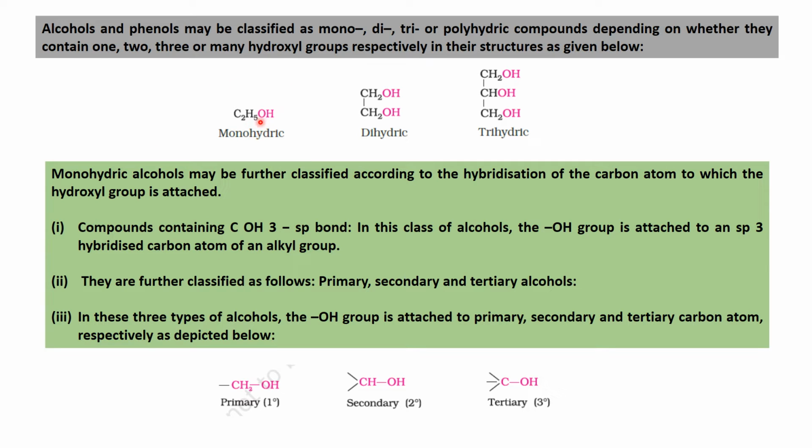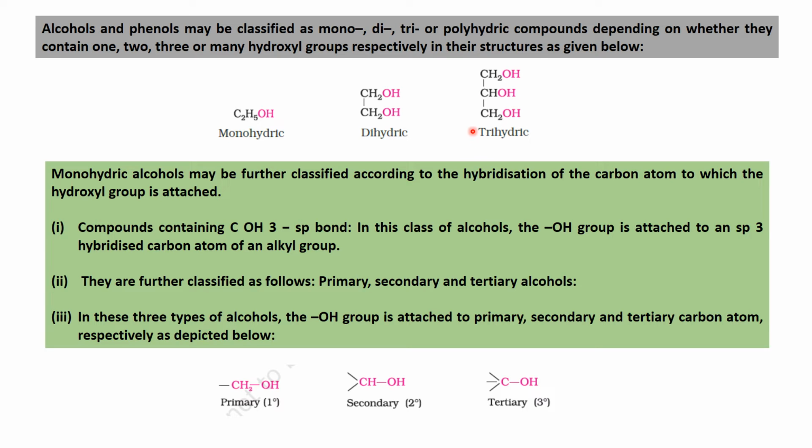As I told you, if a single hydroxyl group is attached to a carbon chain of less than 6 carbons, they are called aliphatic. Under the aliphatic, if it contains one hydroxyl group, we call it monohydric. Naming is very important. When you study naming, classification and nomenclature, everything will come together. This is very basic and fundamental. If you learn all this, you can answer the multiple choice questions in the NEET exam. If it carries two hydroxyl groups, it is called dihydric. If it carries three hydroxyl groups, it's called trihydric.